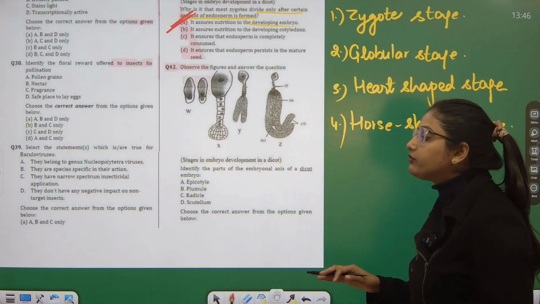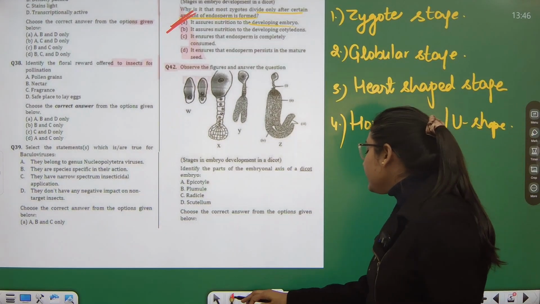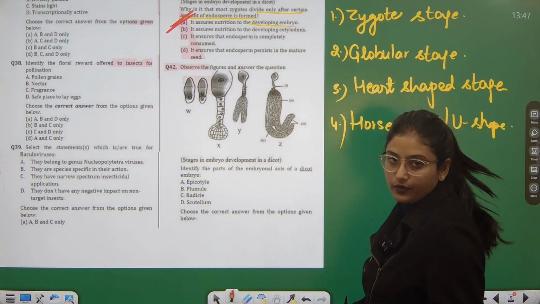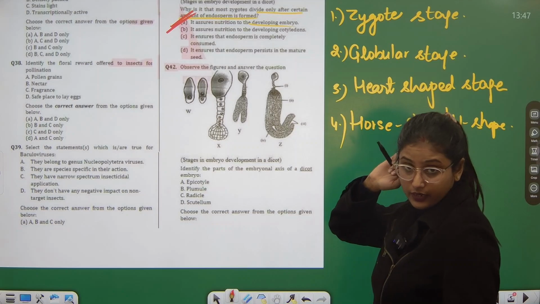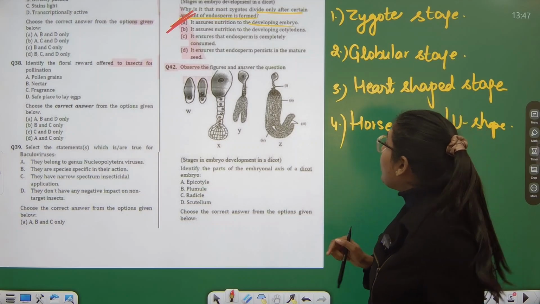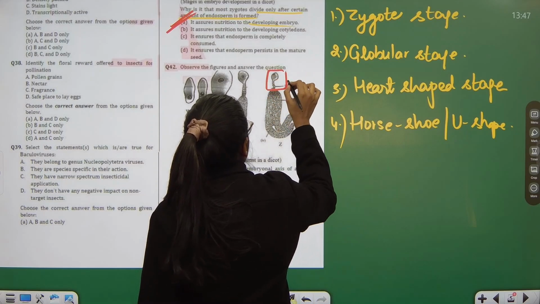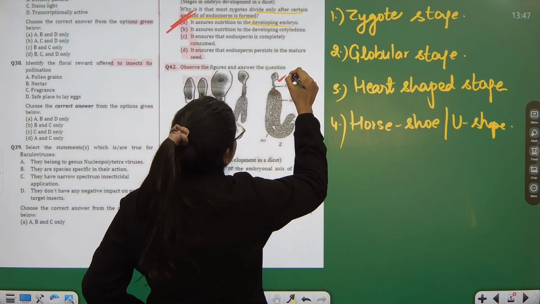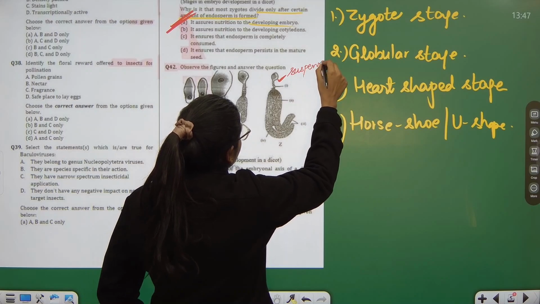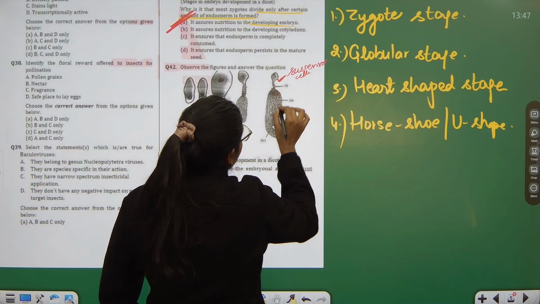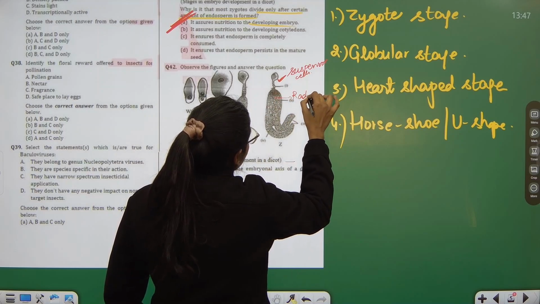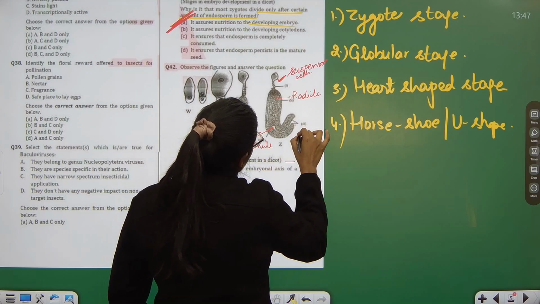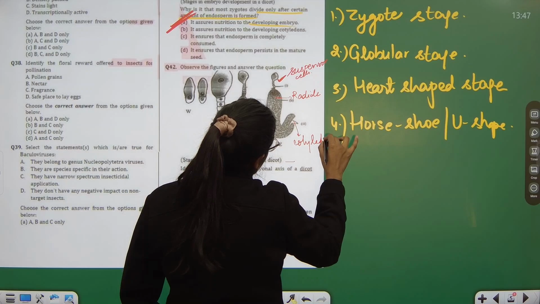42 was also observed on the same diagram, but they are asking a different question, that identify the parts of embryonal axis of a dicot. Now embryonal axis is this, fine, from which it has to develop into an embryo. Now this part which they have labeled first part is basically the suspensor cells. Then this is radicle, this is plumule, and these are cotyledons.